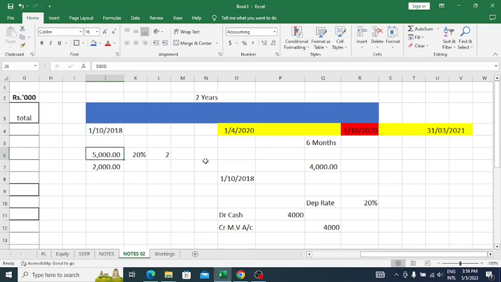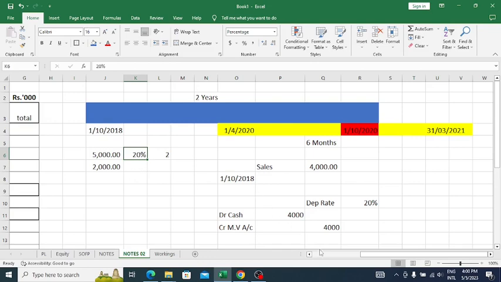And also they have given the sale value, that is rupees 4,000, and the cost of this motor vehicle is 5,000. They have purchased it on 1st of October 2018 at 5,000. And the depreciation rate is also given, 20%, and it is the straight line method, right? So I think if you can understand this information well, it is easy for you to make this adjustment, right?